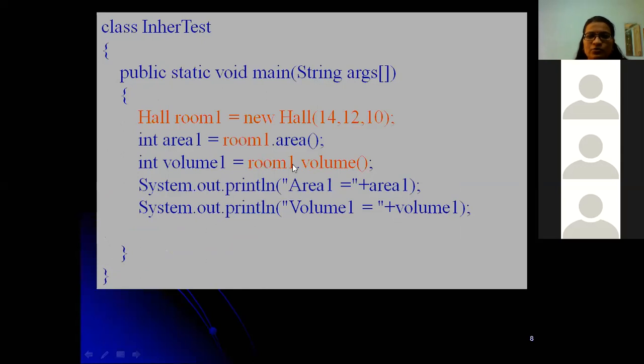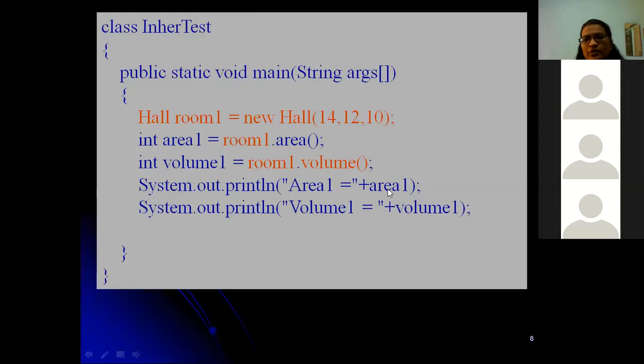So room 1 is a subclass object which is calling its own function. In blue letters you can see the subclass, and in red letters we have the superclass. Methods and variables, okay. So finally we are printing the area 1 and volume 1 variables. Whatever we have stored in these variables, we are just printing the values.